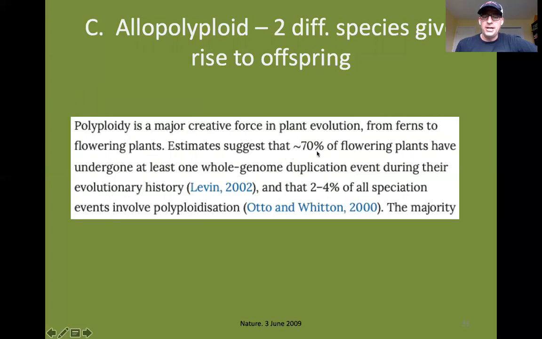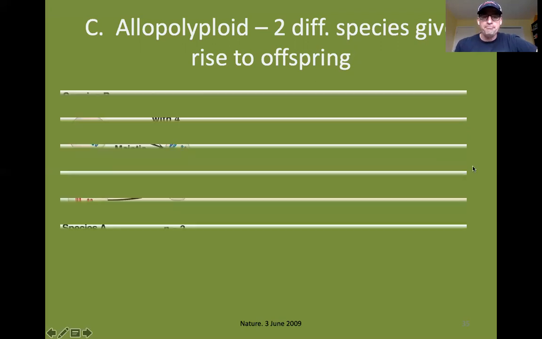Estimates suggest that approximately 70% of flowering plants have undergone at least one whole genome duplication event during their evolutionary history, and that 2 to 4% of all speciation events involve polyploidization. So this is a significant event in the evolutionary history of plants. It does happen frequently, it does happen often, so I'm not just making this stuff up.